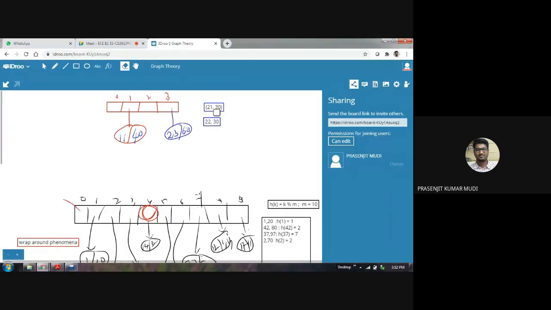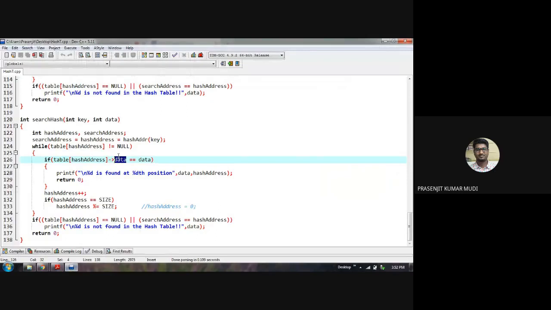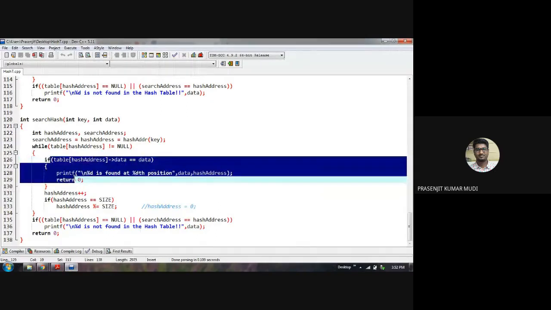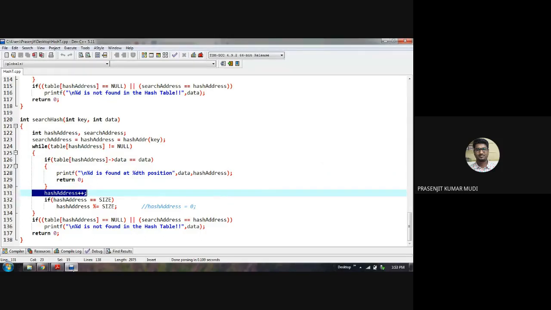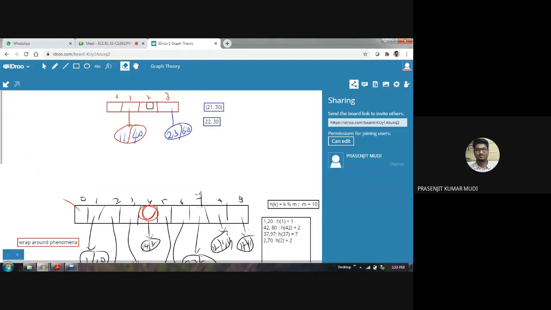So if it is not matching here, 30 and 40, this if condition is not satisfied. So it is now doing hash address plus plus. That means it is going to the next hash address, that is 2, and it is null.